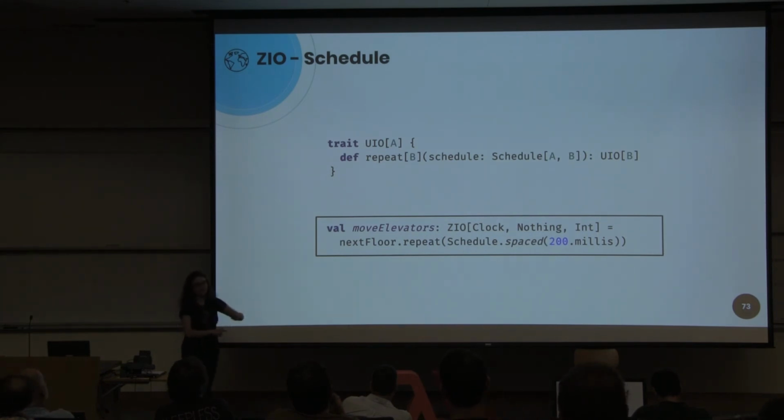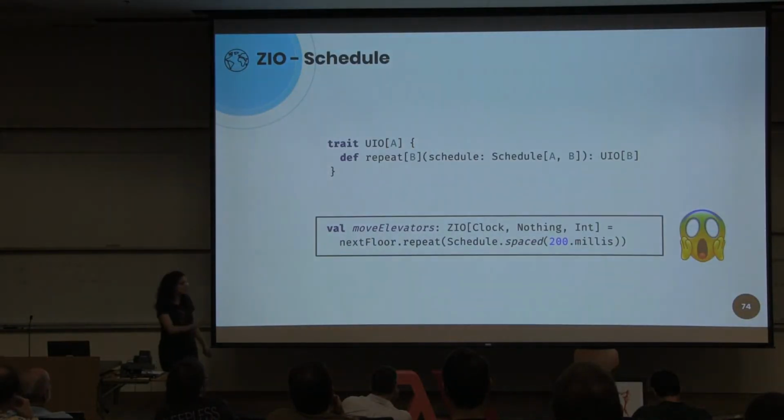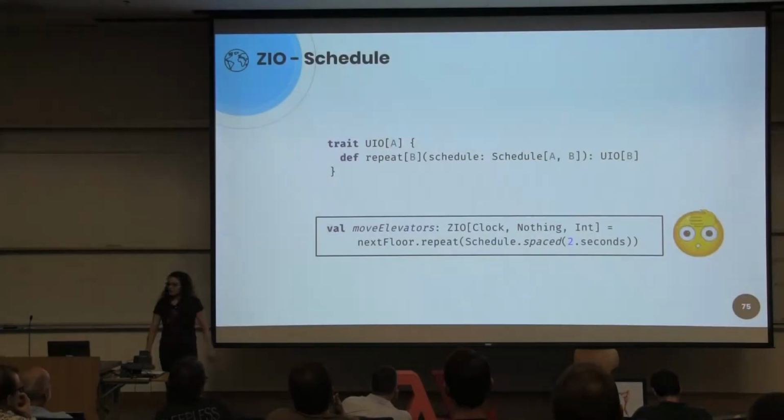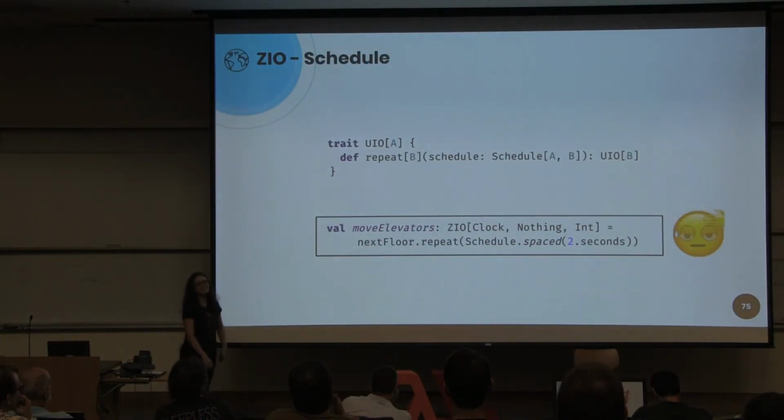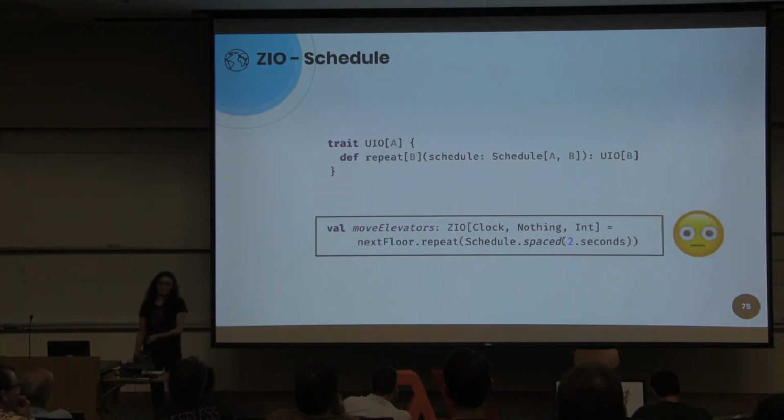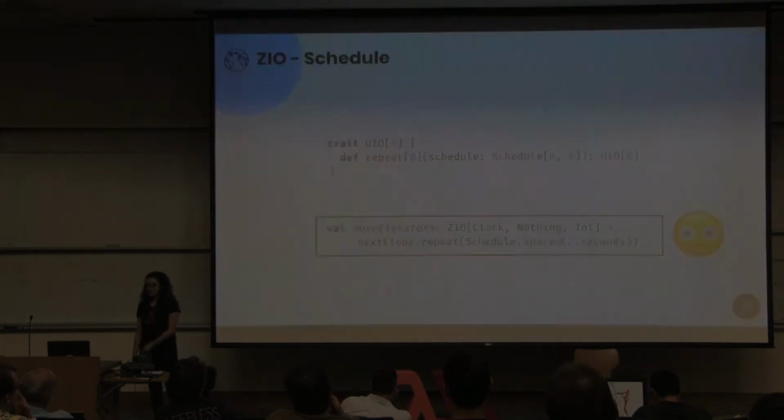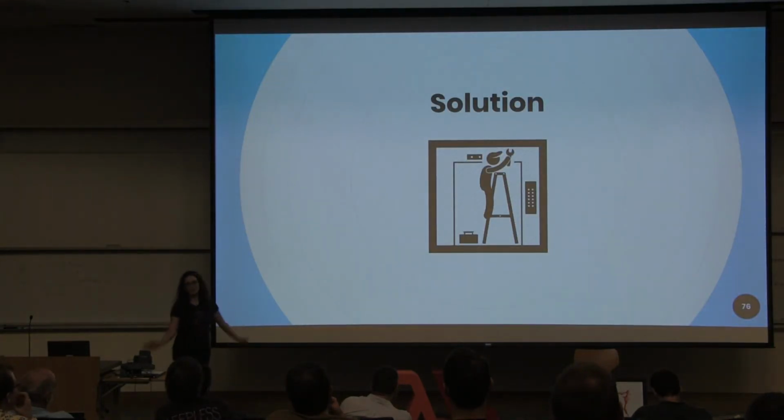Every 200 milliseconds, the elevator would move step by step, but oh, it would be very fast. So let's move the elevator every 2 seconds. Cool, now let's see the solution.